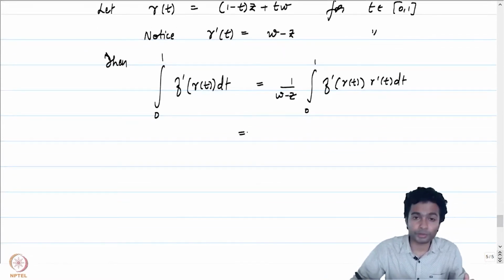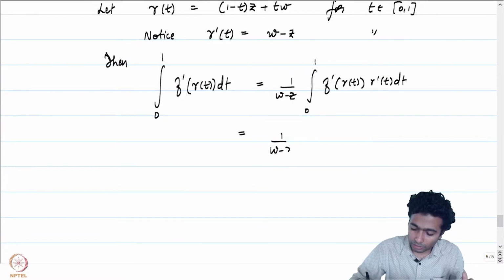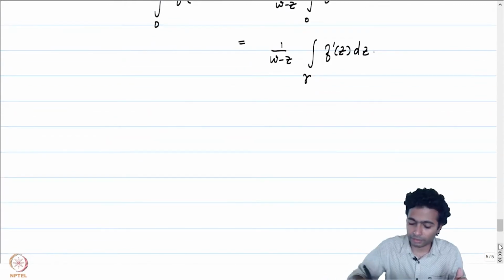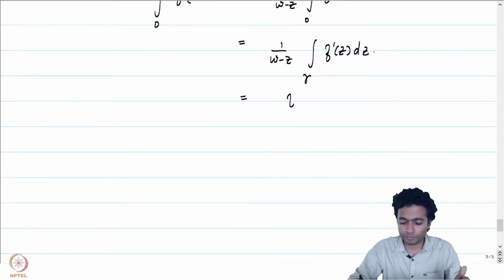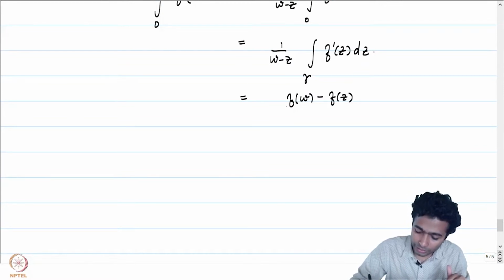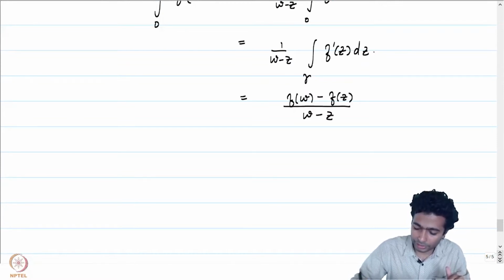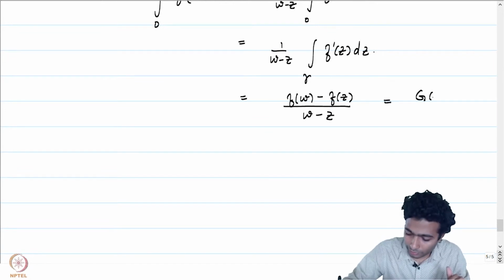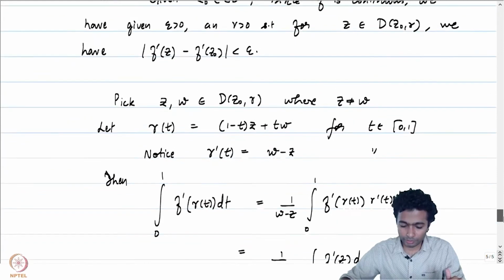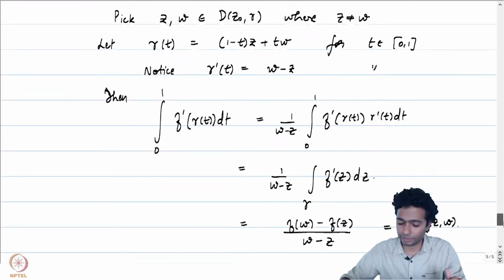If we use the change of variable formula now, this is just the integral over gamma of f prime of z dz. And now by invoking the fundamental theorem of calculus, this is going to be f of w, the end point, minus f of z, the initial point, by w minus z, which is G of z comma w. When z is not equal to w, that's precisely how we had defined G of z comma w.